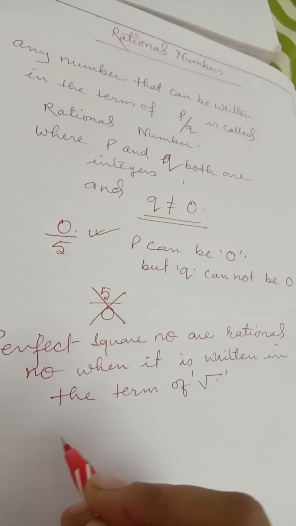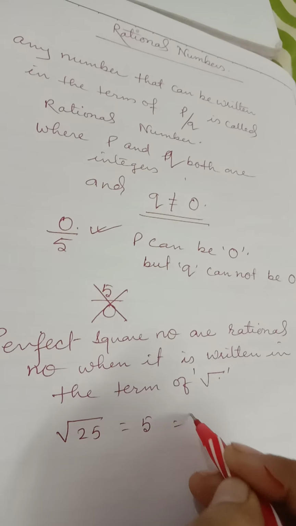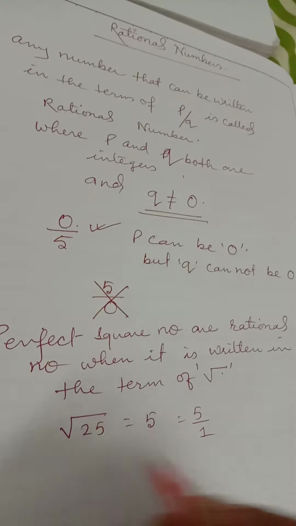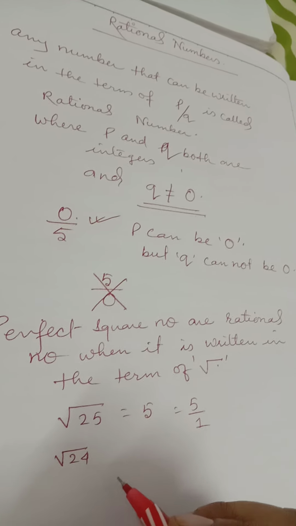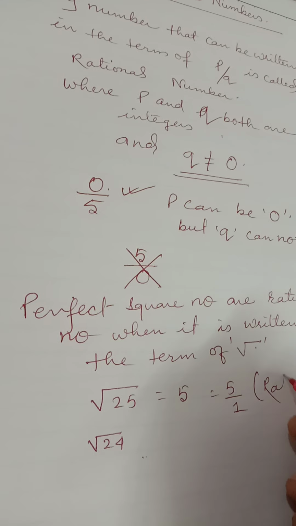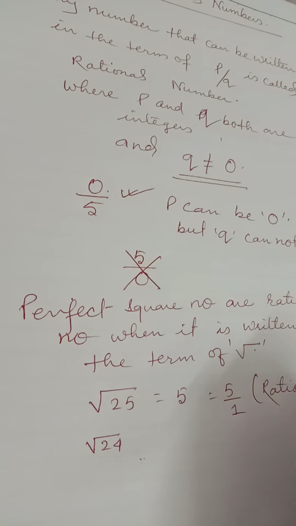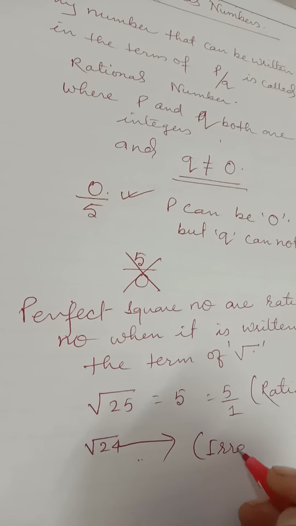Okay, now you just see, if square root 25 gives you 5, it is a rational number because 5 could be written as 5 by 1. But if it is under root 24, this is not a perfect square number. So this is called irrational number. This is rational number and this is called irrational number.